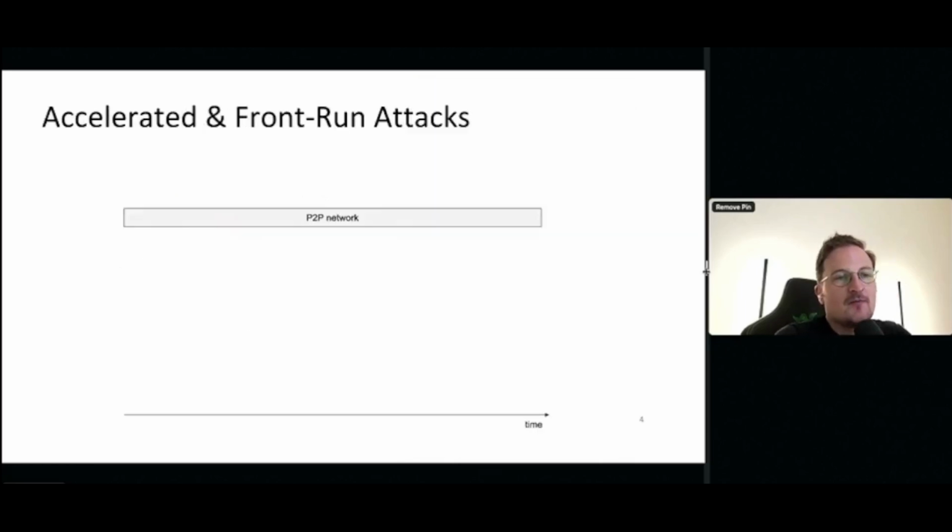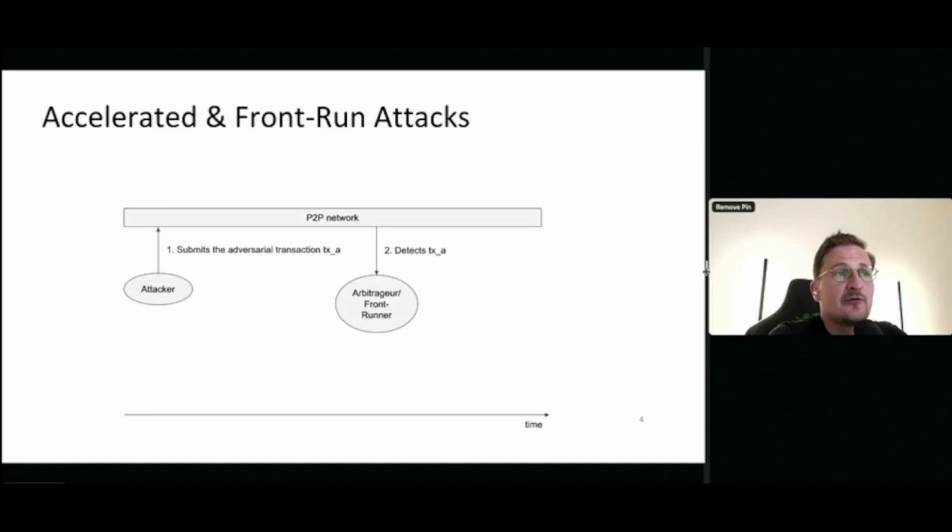One of the most important elements when executing an attack is to follow the supply chain, the way attacks get executed. What's the process from when the adversary starts to sign the transaction and then sends it out? Where does the adversary actually send out a transaction? For example, an attacker can submit a transaction to the peer-to-peer network. If a transaction is sent there, you would expect, and that's typically the case, that everyone subscribed to a particular peer-to-peer network can also read this data. In this particular case, it would be transaction A.